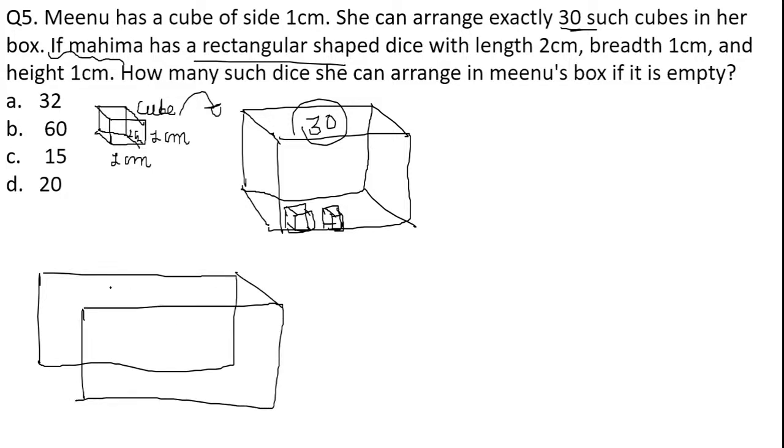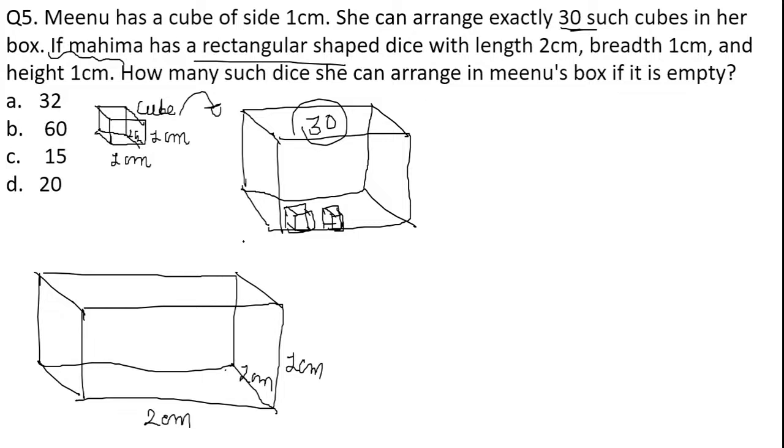This is the box of Mahima, which is in the rectangular shape. Okay. A rectangular shape dais with length given as 2 centimeter, breadth 1 centimeter and height 1 centimeter. So how many such dais can she arrange if Minu's box is empty?